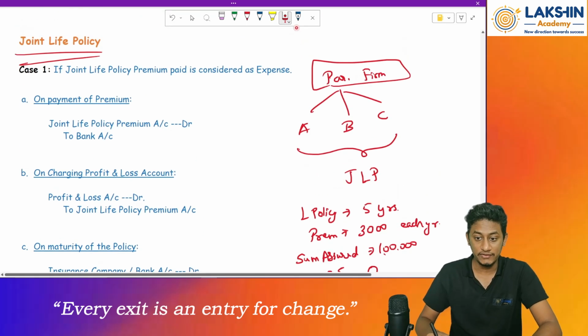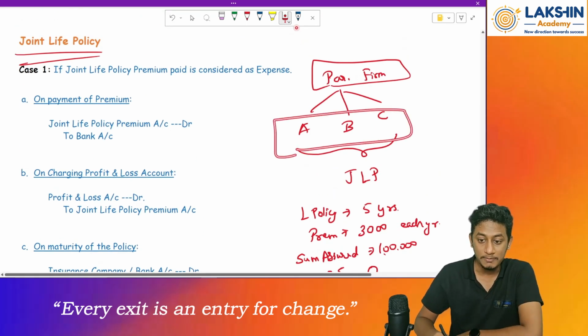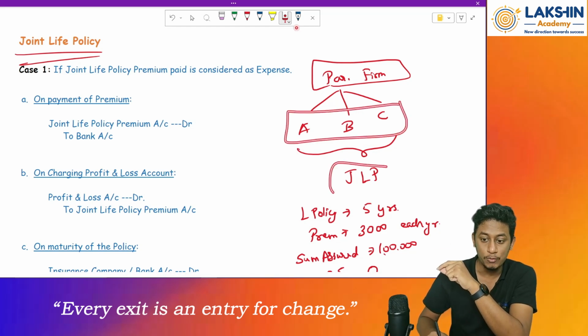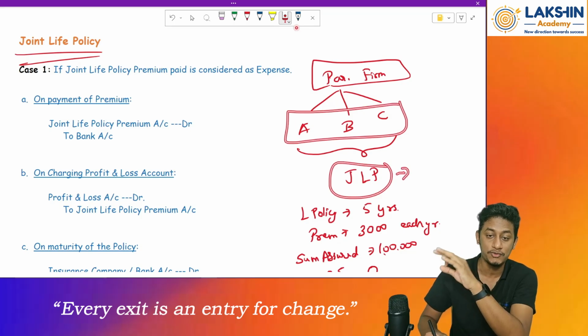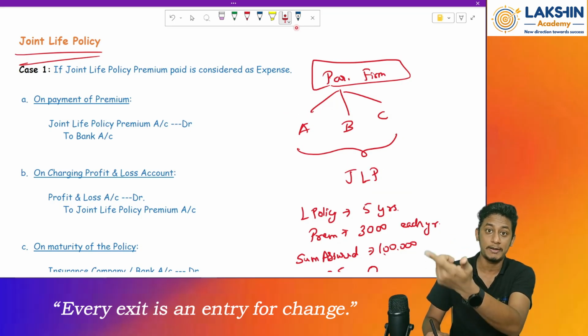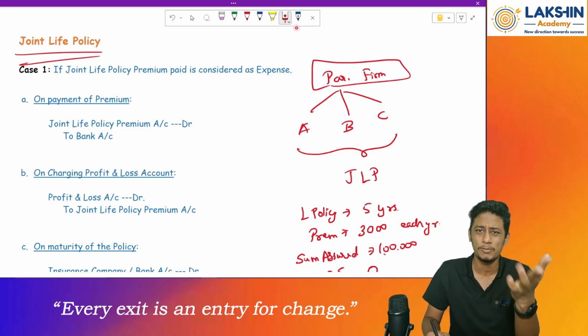Similarly, in case of a joint life policy in a partnership firm, the firm pays for the partners' lives jointly. So if any one of the partners dies, tomorrow the firm will receive the proceeds from the joint life policy of so-and-so amount. This will be assured by whom? By the insurance company, whatever it may be: HDFC Life, SBI Life, there are so many insurance companies.